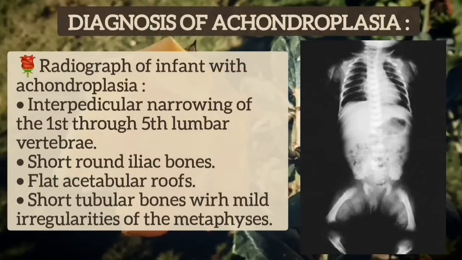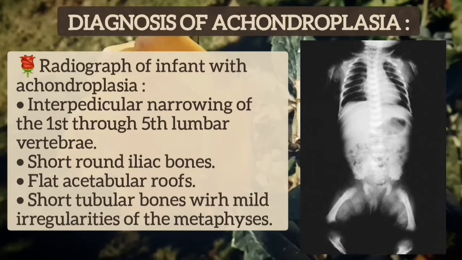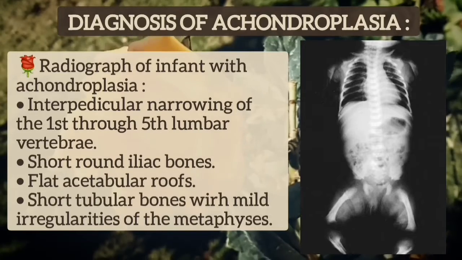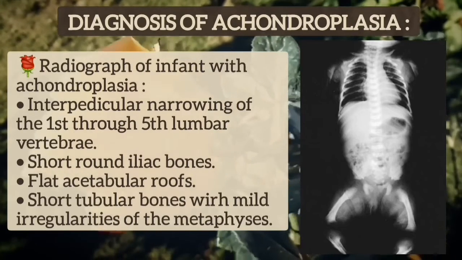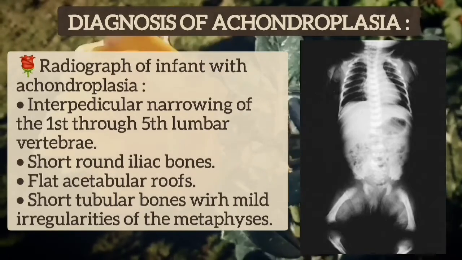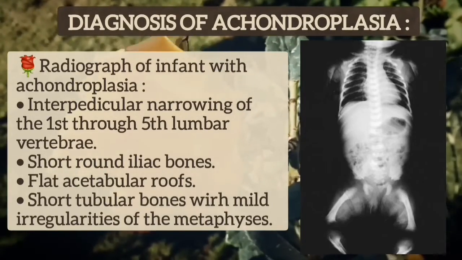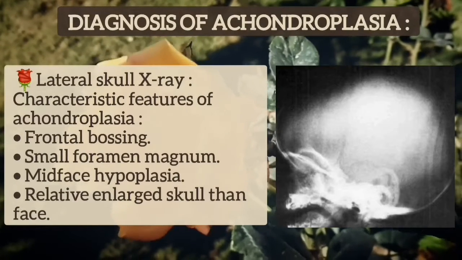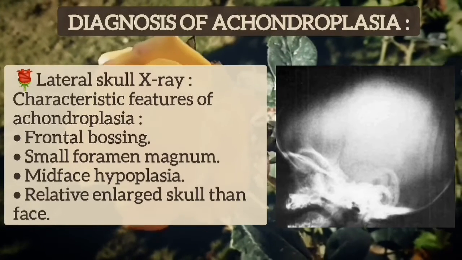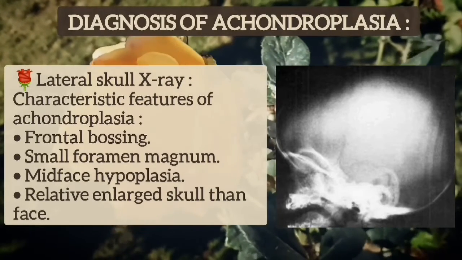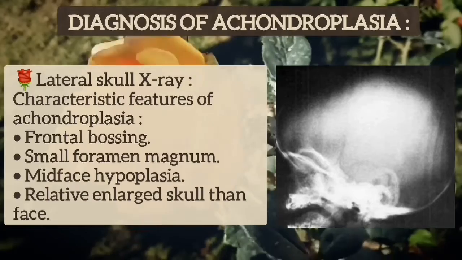On the right side is the radiograph of an infant with achondroplasia. You can see the interpedicular narrowing of the 1st through 5th lumbar vertebrae, short round iliac bones, flat acetabular roof, and short tubular bones with mild irregularities of the metaphysis. Lateral skull X-ray showing characteristic features of achondroplasia, which include frontal bossing, small foramen magnum, mid-face hypoplasia, and relatively enlarged skull than face.